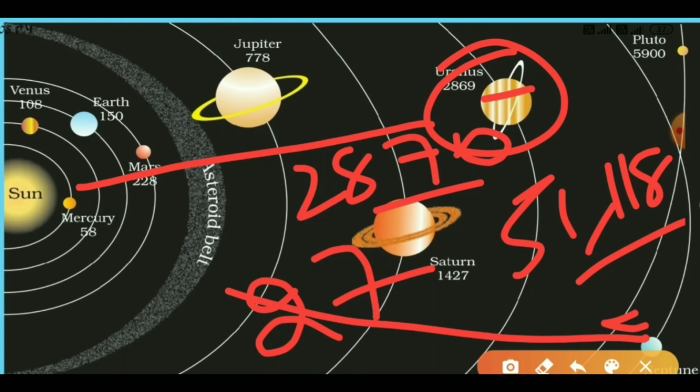The distance between the Sun and Neptune is 4,497 million kilometers. And Neptune has 14 moons.